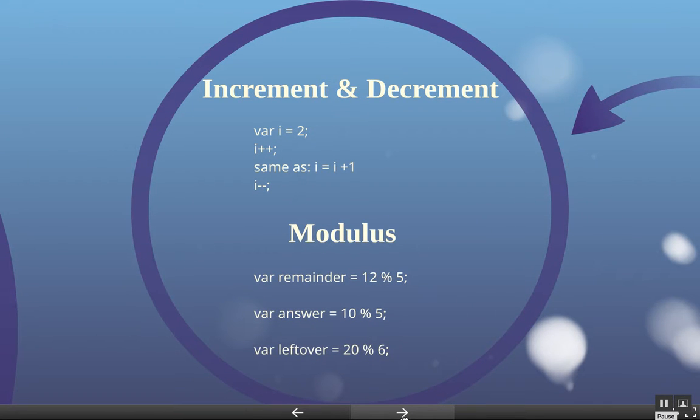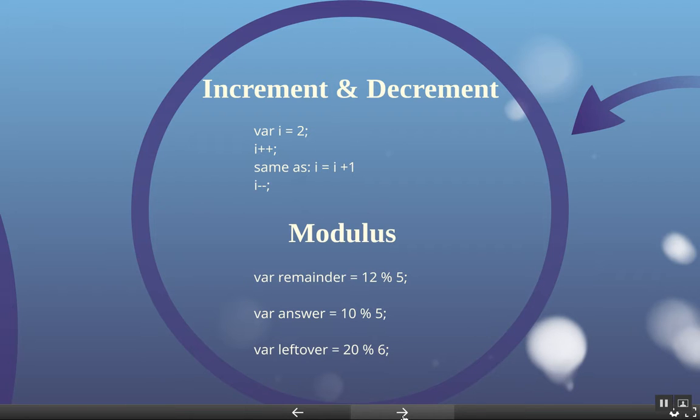All right, let's talk about increment and decrement. Here we have var i = 2; so it's assigning the value 2 to i. And we can have i++, which is the same as saying i = i + 1.